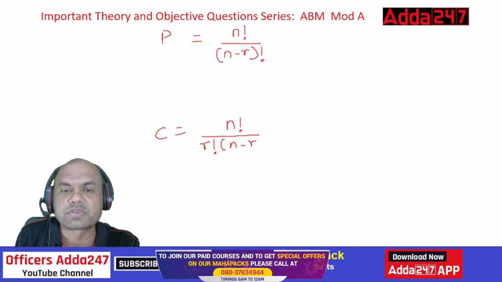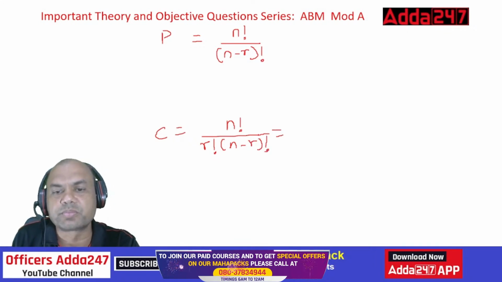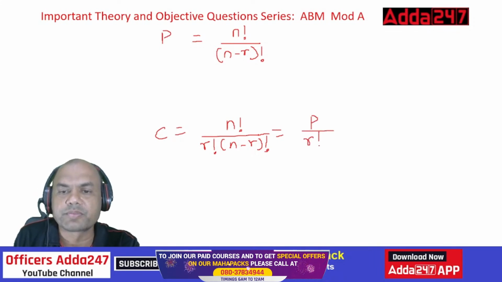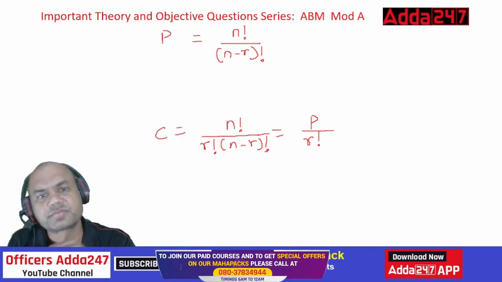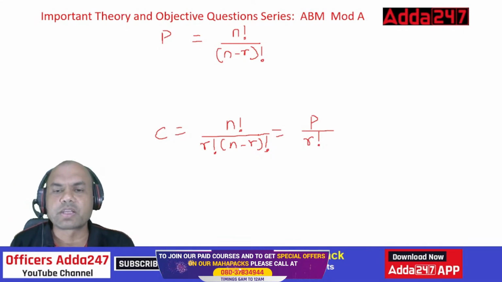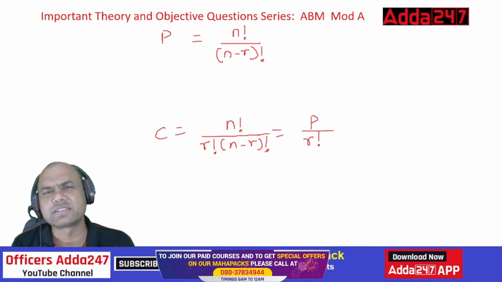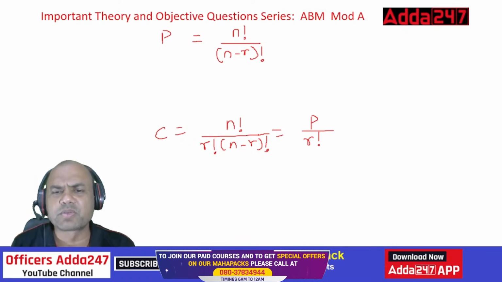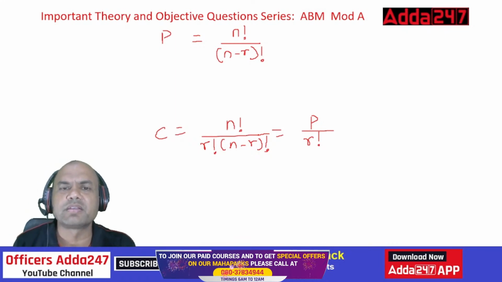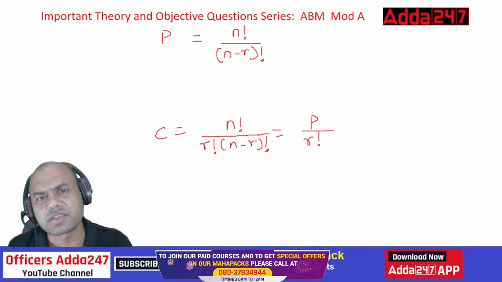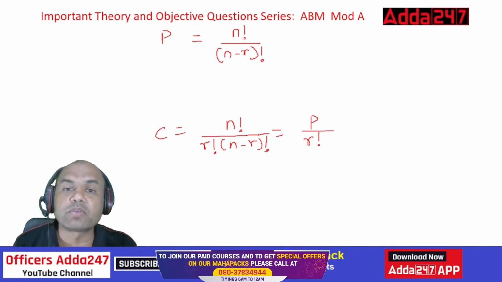So, what are you doing actually? You can write this this way also, combination equals permutation upon r factorial. Even that is the right answer. Combination equals this permutation upon r factorial. So, P upon r factorial, it's one and the same. While remembering the formula, always remember only one formula. You remember only this combination formula, or you remember only permutation. Anyone is okay. But remember, what is n, what is r?